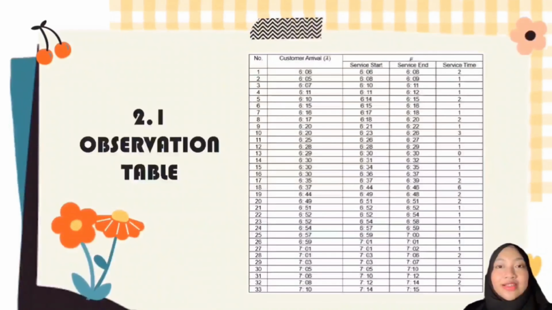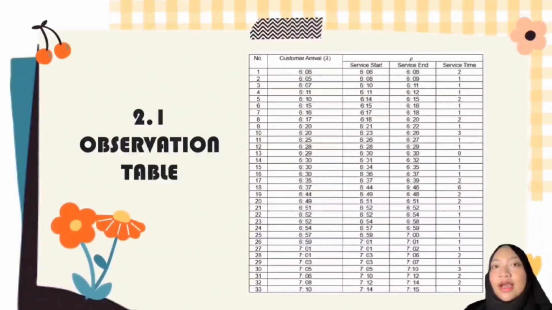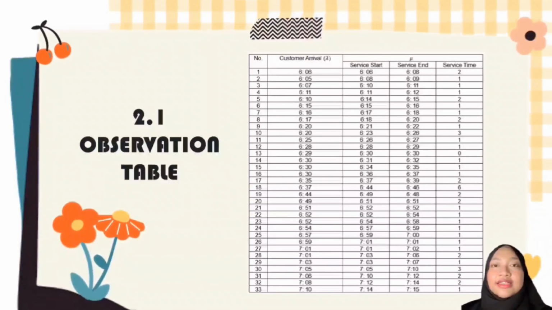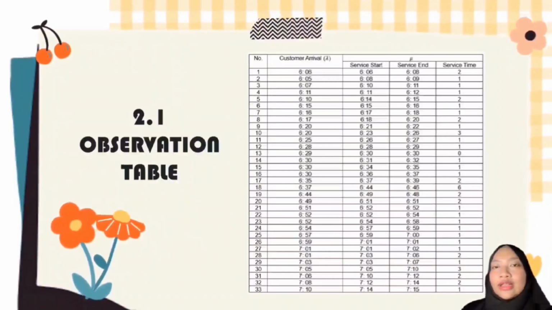First, 2.1, the observational table. Since we conducted an observation of the customers that come to Family Mart within 1 hour, we found that in 1 hour, 33 customers came to Family Mart. This is the data that we collected at that time.